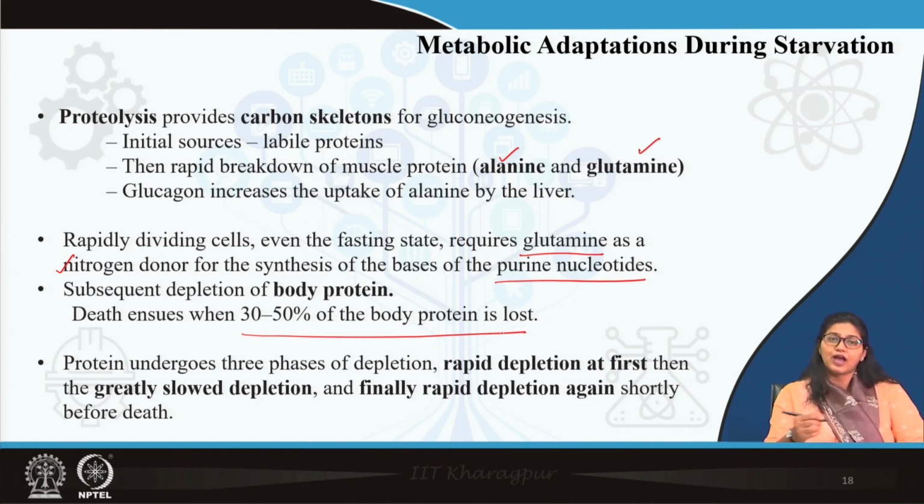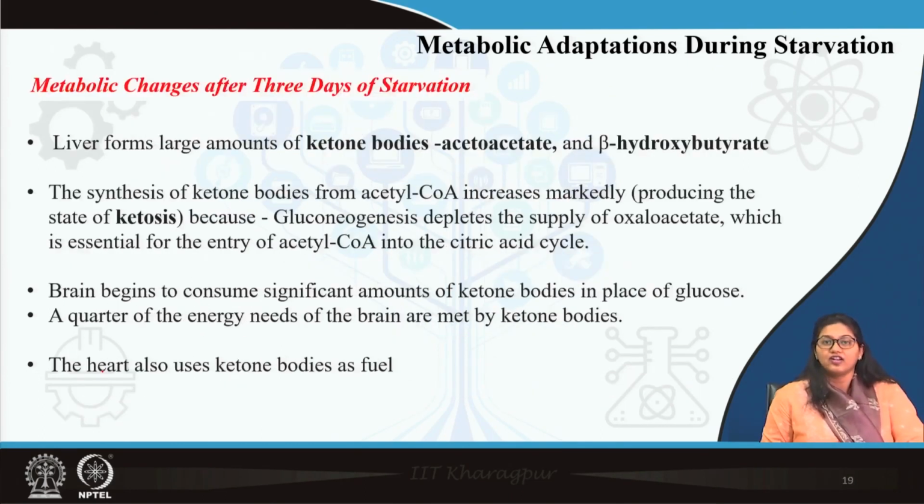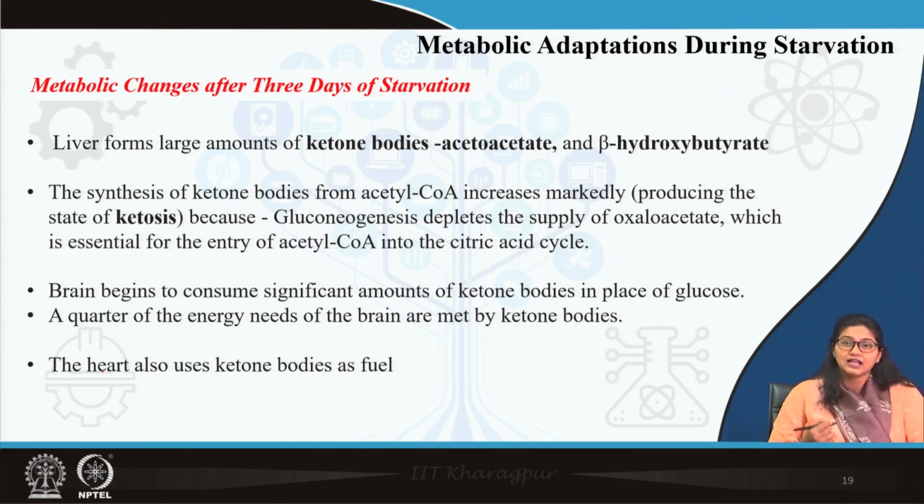Finally, at the end once again there is rapid degradation of protein. So, here you can see there is an initial phase, there is rapid breakdown of protein. Now, why is this rapid breakdown slowed down in the second phase? For provision of ketone bodies. So, remember the acetyl coenzyme A, which was provided by beta oxidation of fatty acid, that pool of acetyl coenzyme A is now getting accumulated because it cannot enter the TCA cycle, rather it is diverted to form ketone bodies like acetoacetate, beta hydroxybutyrate, and these ketone bodies are used up by the brain for their energy provision.